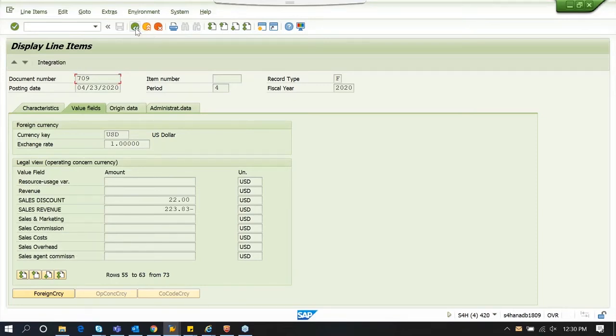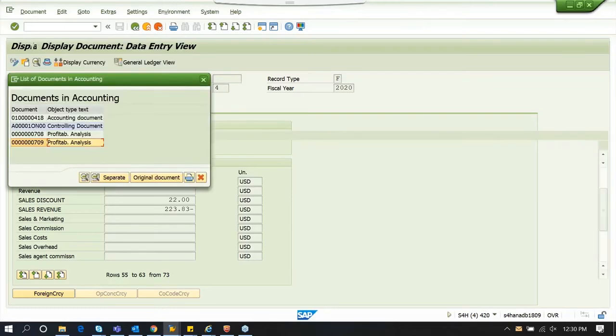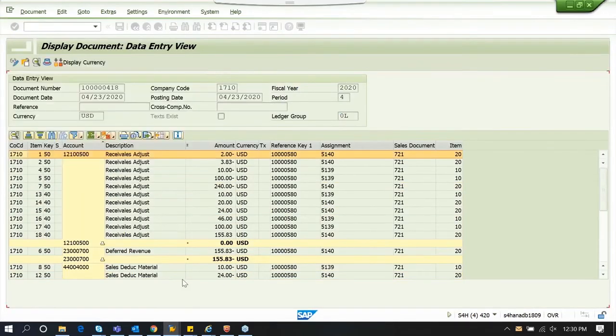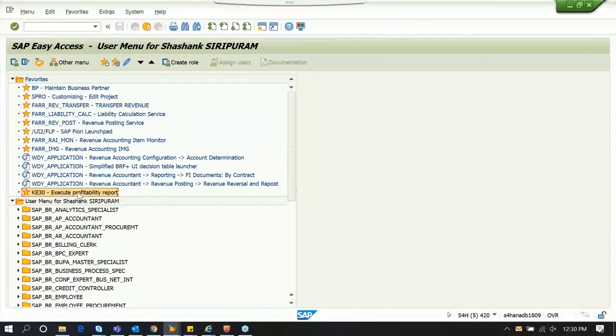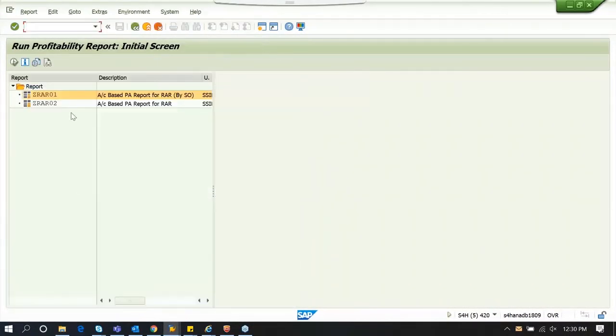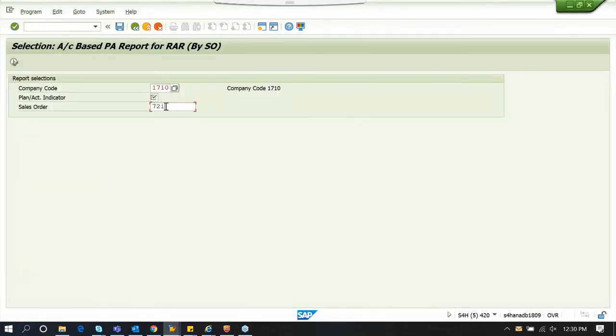So this is how it looks. And if you would like to see the profitability report, like if you wanted to understand the profitability of this contract, so you may explore the COPA reports. So here is the one that we created. So the sales order that we created is 721. And you execute this report.